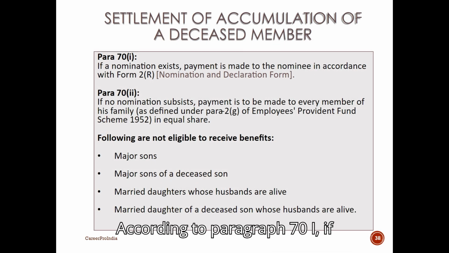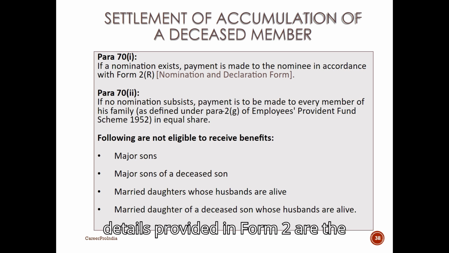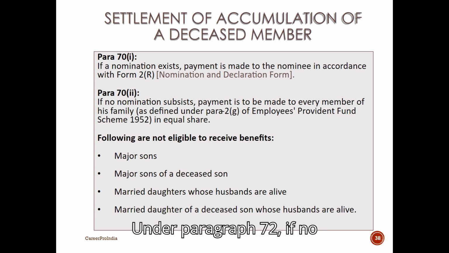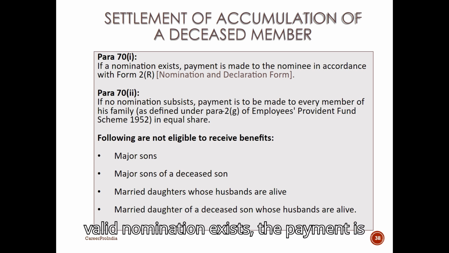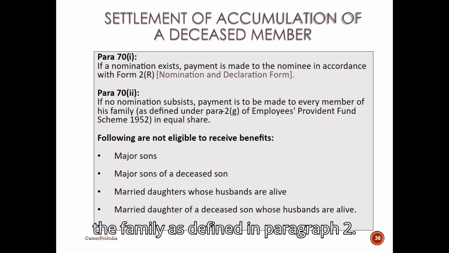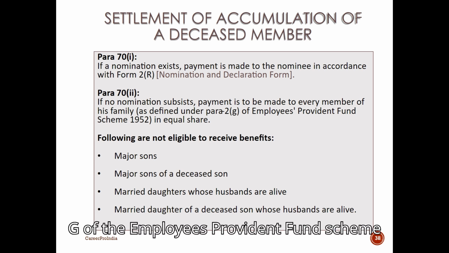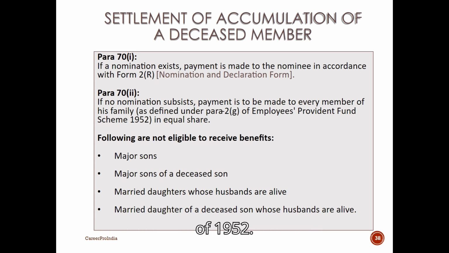According to paragraph 70(1), if a nomination exists, the payment is made to the nominee in accordance with the details provided in Form 2(R), the nomination and declaration form. Under paragraph 70(2), if no valid nomination exists, the payment is distributed equally among all members of the family, as defined in paragraph 2(g) of the Employees Provident Fund Scheme of 1952.